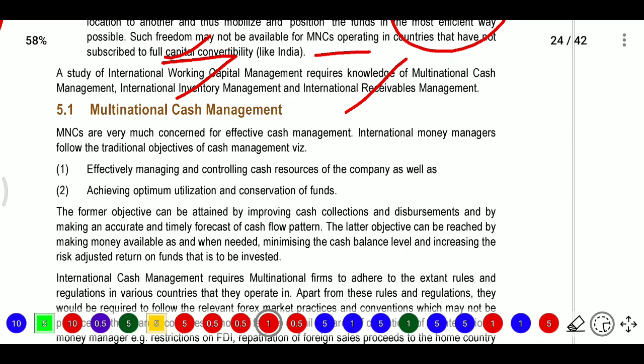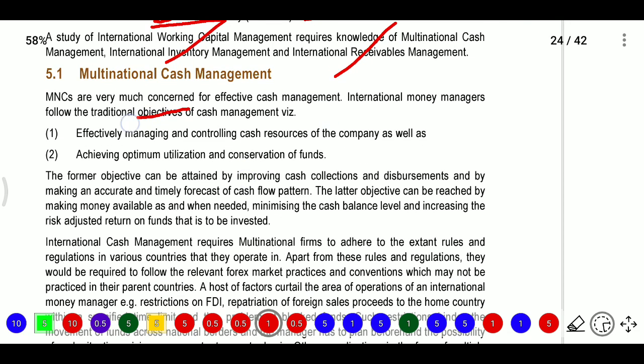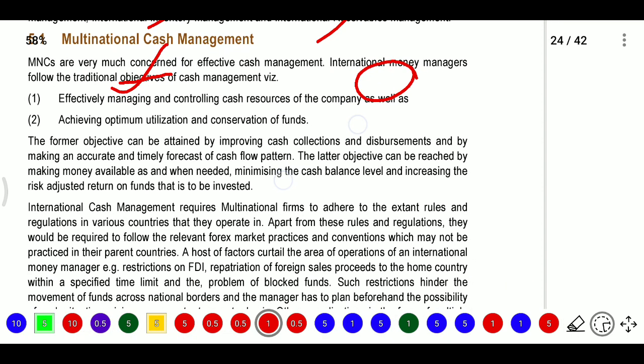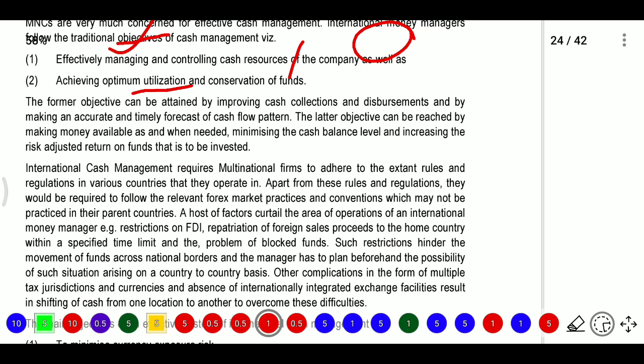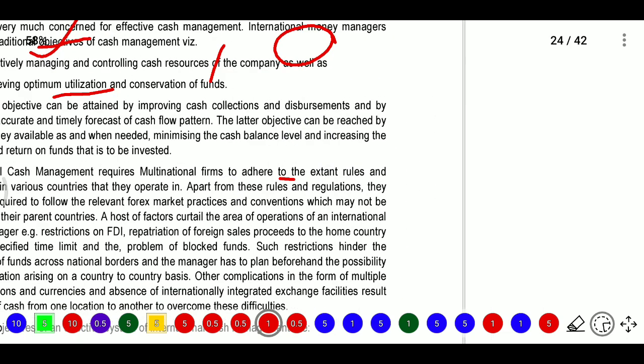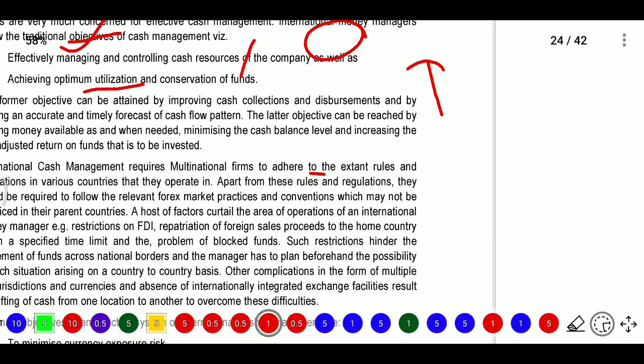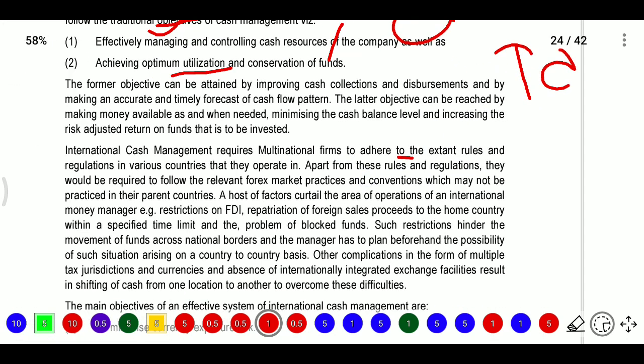How can we manage it? How can we manage the cash that will be required? For an effective way of cash management, some objectives need to be followed. One, effectively managing and controlling the cash resources of the company, as well as achieving optimal utilization and conservation of funds. This is the main objective of any company. They also want to improve cash collection and disbursement, and make an accurate and timely forecast of cash flow patterns.